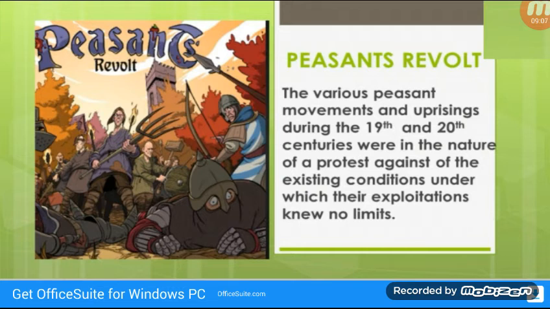The British rule in India brought about many changes in the agrarian system. Agrarian system means, as I already said, the agricultural system in the country. The old agrarian system collapsed and under the new system, the ownership of land was conferred on the zamindars. The life of the peasants was extremely miserable. The various peasant movements and uprisings during the 19th and 20th centuries were in the nature of a protest against the existing conditions under which their exploitation knew no limits.